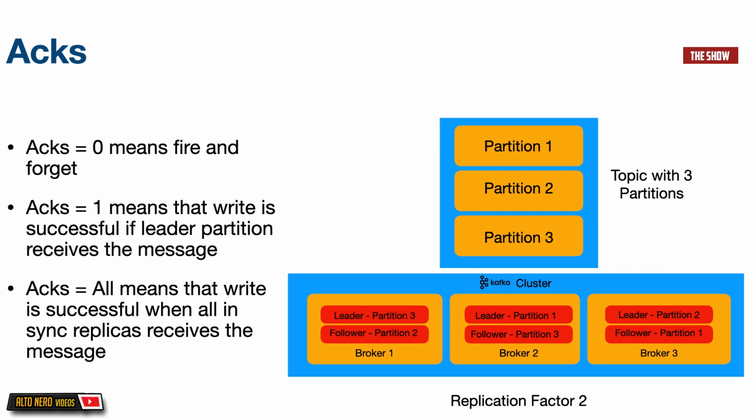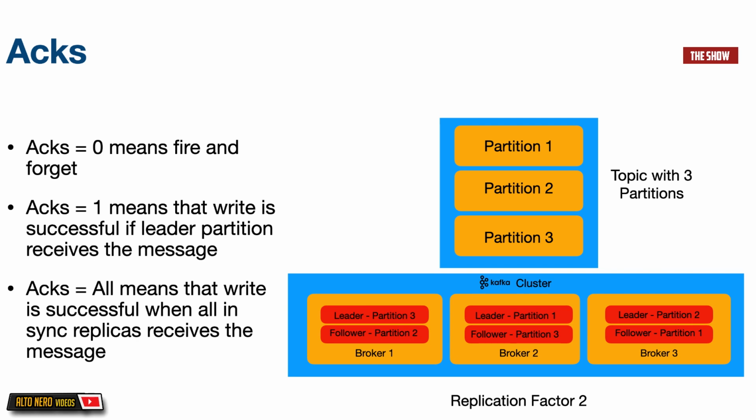What this follower partition does is that it basically copies data from the leader partition. All it has to do is keep in sync with the leader partition, just so that if something happens to broker 2 and the server is down, the replica will be elected as the leader and it will have all the data which was in the leader partition on broker 2.